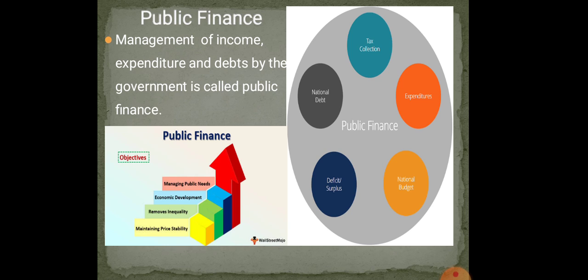See here we have given managing public needs, economic development, removing inequality, maintaining price stability. Everything is in the hands of government. And public finance means here national debt. Sometimes government will borrow money from a foreign country in order to construct a shipyard or to buy war aeroplanes or so many things. Tax collection, expenditure, national budget, deficit, surplus, all this is related to public finance.